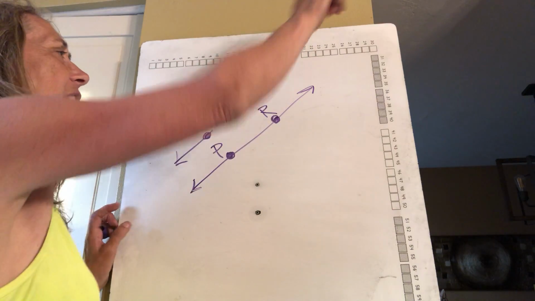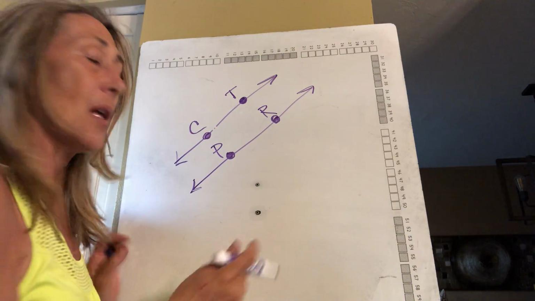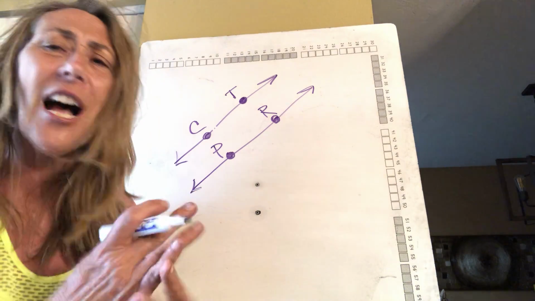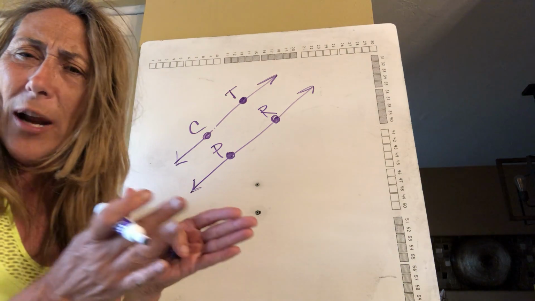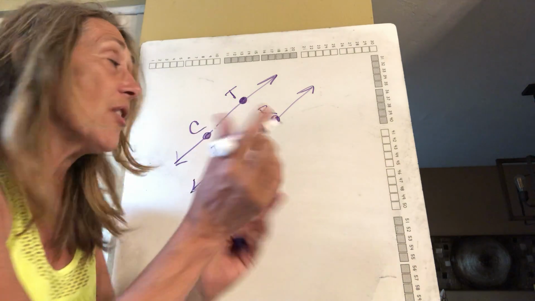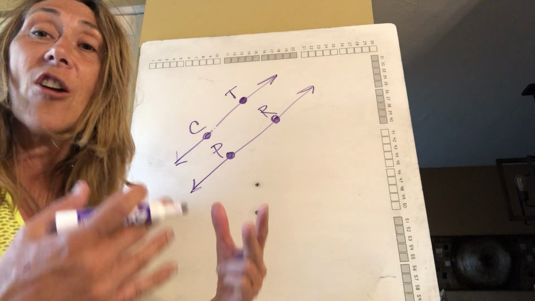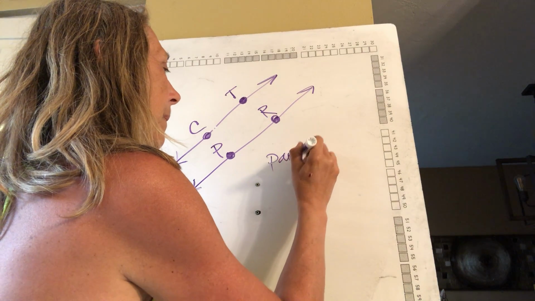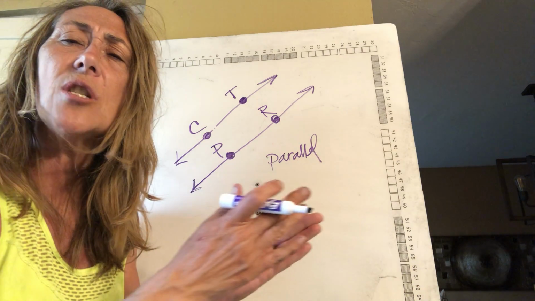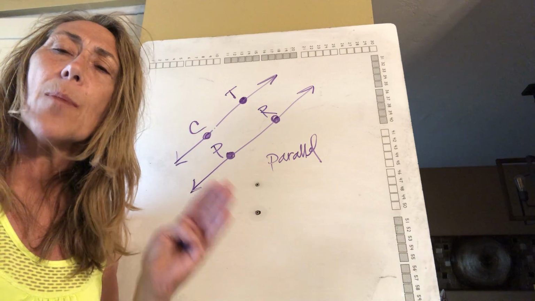I have line CT going on at both ends forever. I have line PR going on forever at both ends. No matter how far they go, they will never, ever intersect. They'll never touch. They'll never cross. They're running right next to each other. Lines that run right next to each other and never touch each other are called parallel lines. A pair of lines, parallel. These are parallel lines. They're going to go on forever and they're never going to cross. They're never going to touch. They're never going to intersect. So those are parallel lines.